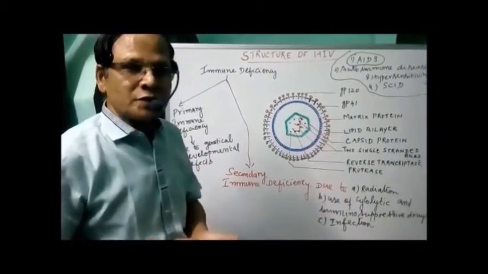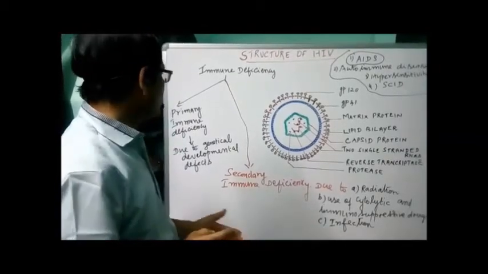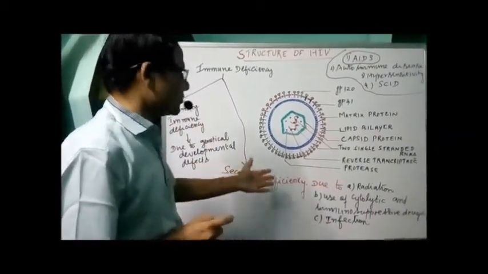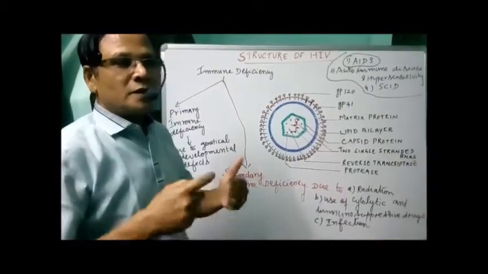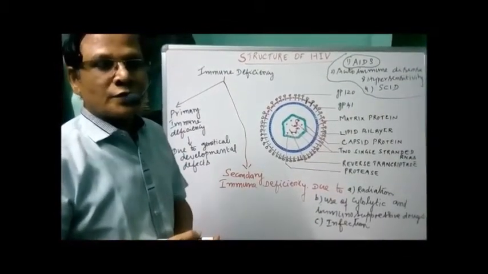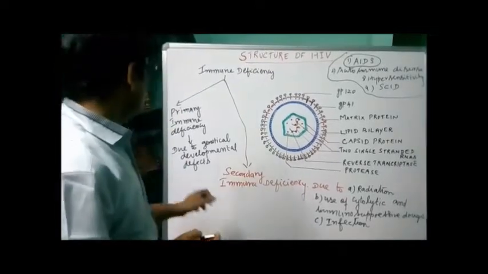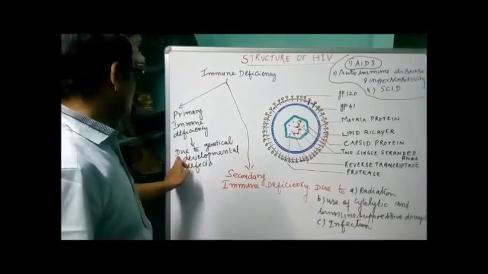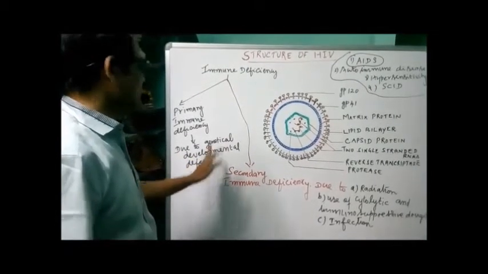Now, immunodeficiency may be classified into primary immune deficiency and secondary immune deficiency. What is the reason for the development of primary immune deficiency diseases? Primary immune deficiency results from genetic developmental defects.